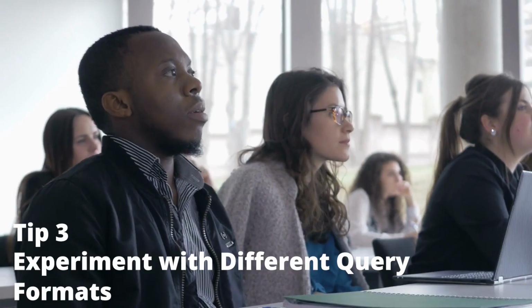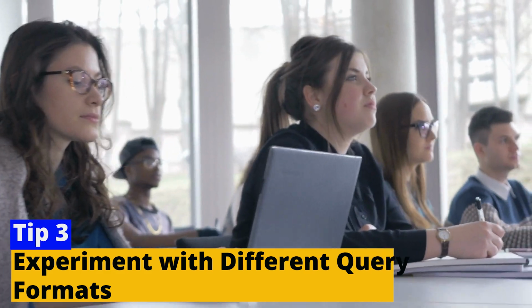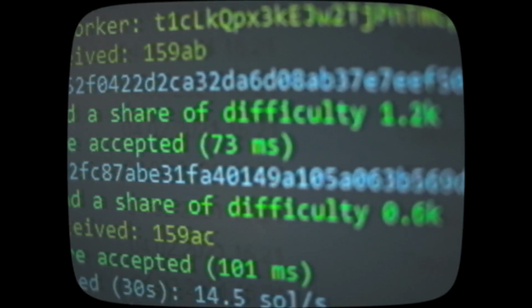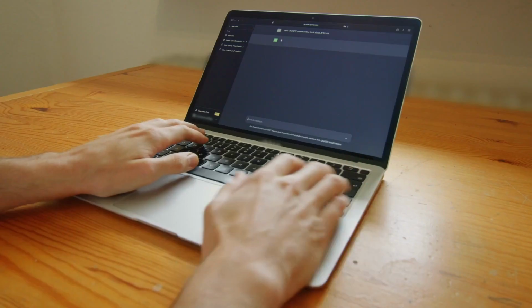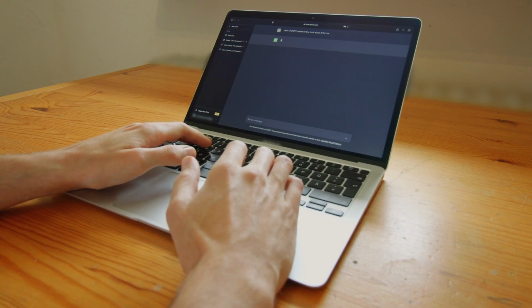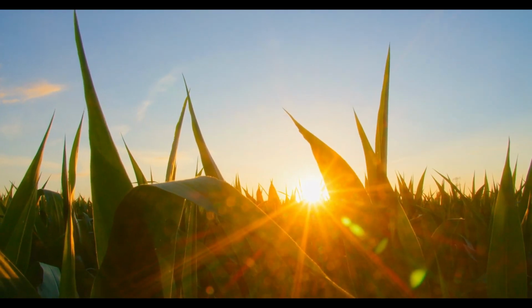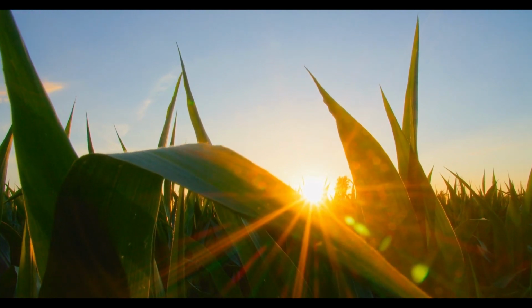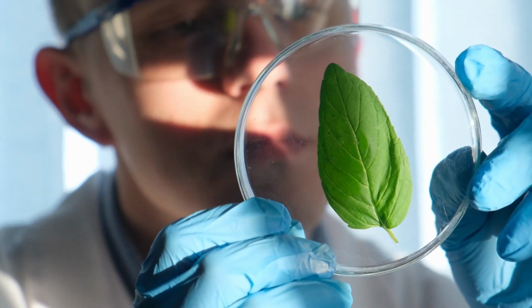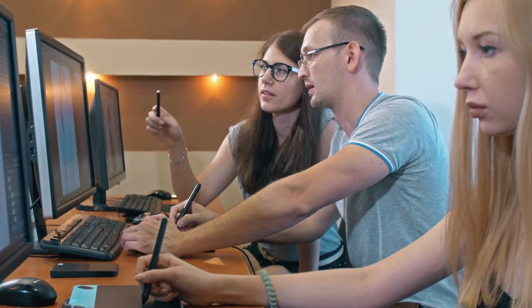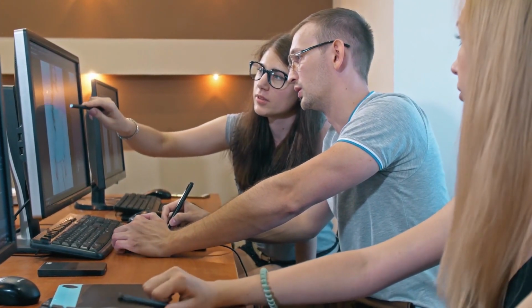Tip 3. Experiment with different query formats. Variations in phrasing. There's no singular correct way to pose a question to ChatGPT. If you aren't getting the response you desire, try rephrasing. For instance, "Tell me about photosynthesis" can be reformulated as "Explain how photosynthesis works." Sometimes, just a subtle shift in phrasing can yield more detailed or relevant results.